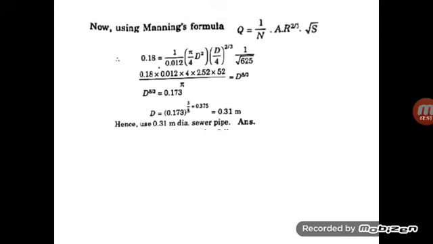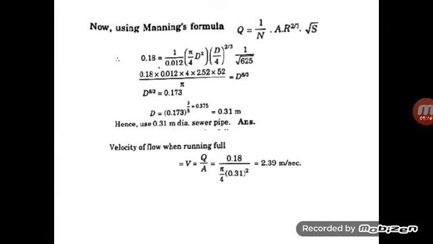S is nothing but the slope of the bed. The bed slope is given in the problem as 1 in 625, so we take the square root of 1 divided by 625. After substituting all the values, we get the D value as 0.31 meter.